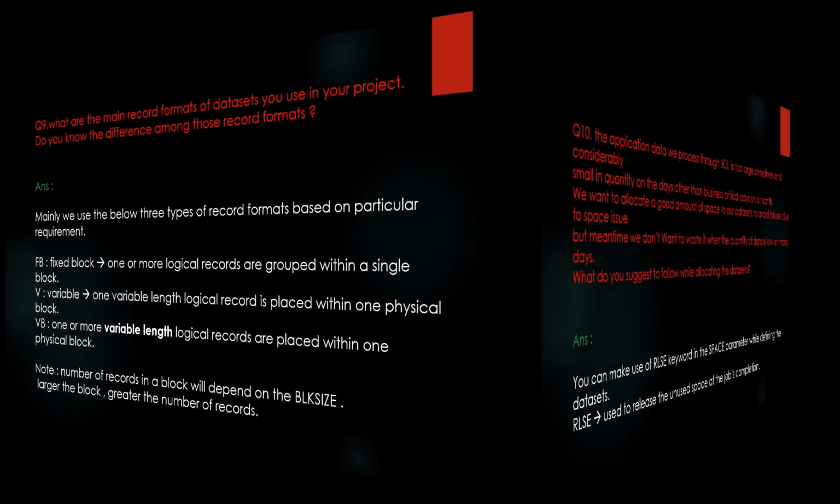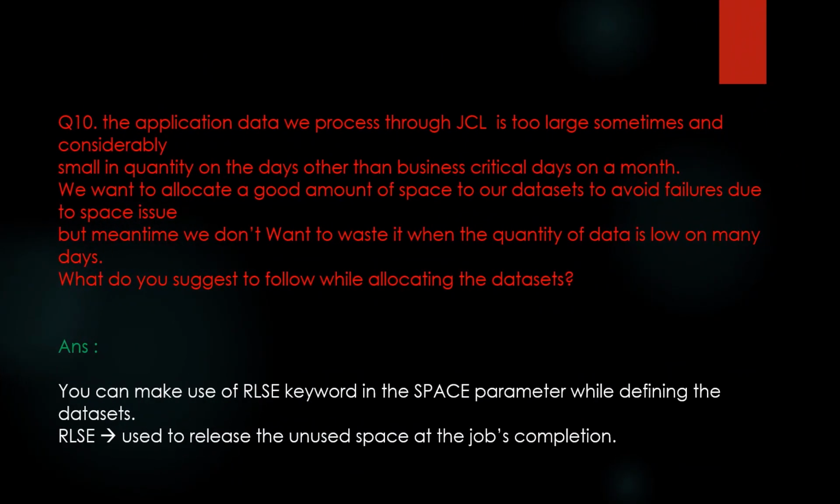Let's see the last question in this video. The application data we process through JCL is too large sometimes and considerably small in quantity on the days other than business critical days in a month. We want to allocate a good amount of space to our dataset just to avoid failures due to space issue. But meantime, we don't want to waste it when the quantity of data is low on many days. What do you suggest to follow while allocating the datasets?